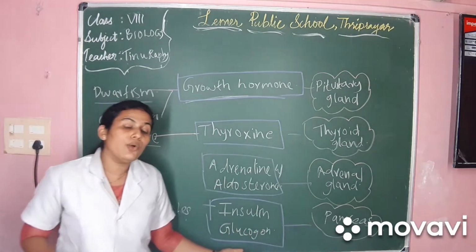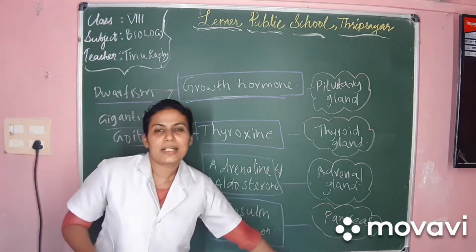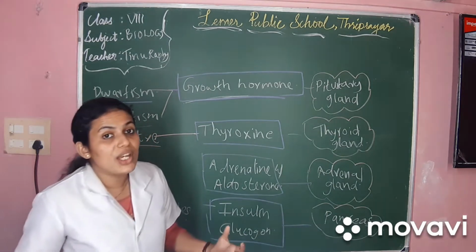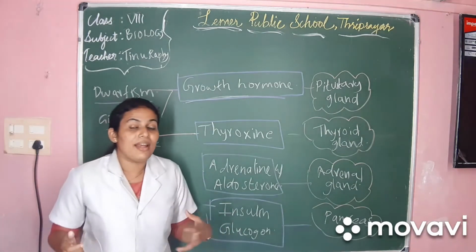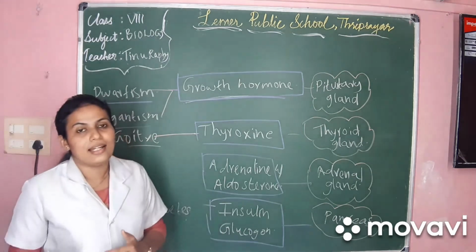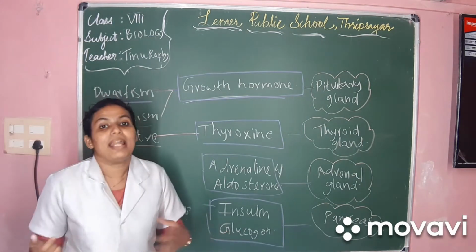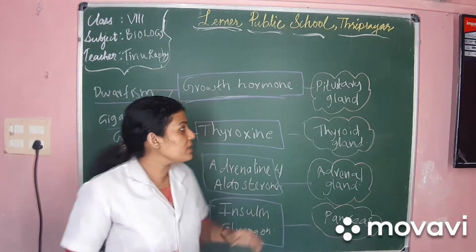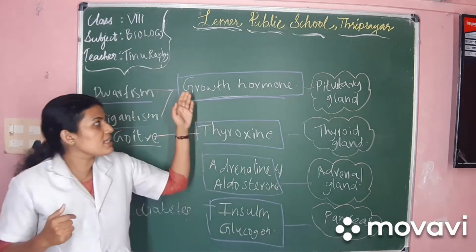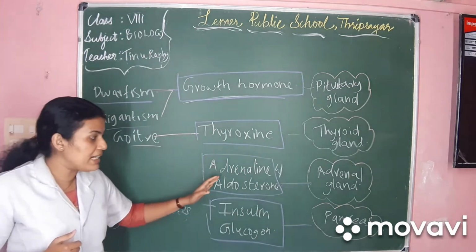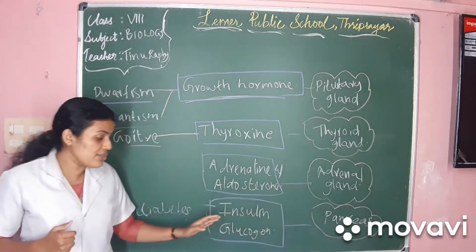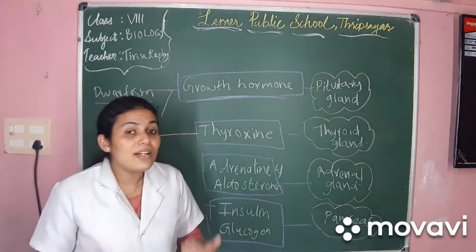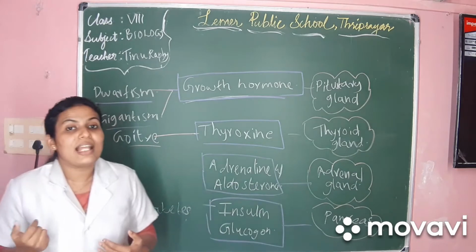Now, the function of the glucagon, the second hormone secreted by the pancreas, is to convert the glycogen into glucose when the sugar content is less inside the blood. So, the insulin and glucagon are secreted by the pancreas. So, these are the hormones: growth hormones, thyroxine, adrenaline, aldosterone, insulin, glucagon. These are the hormones which have severe function in our body other than the sex hormones.